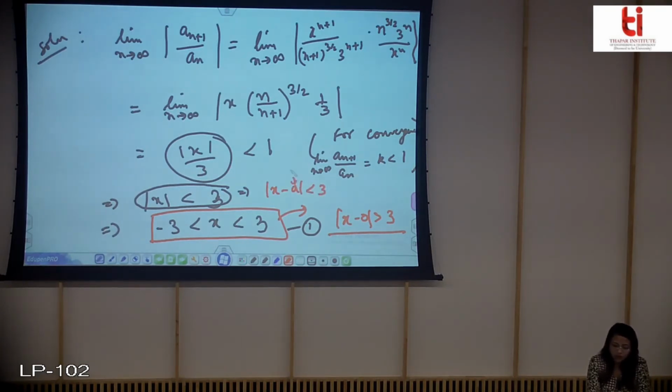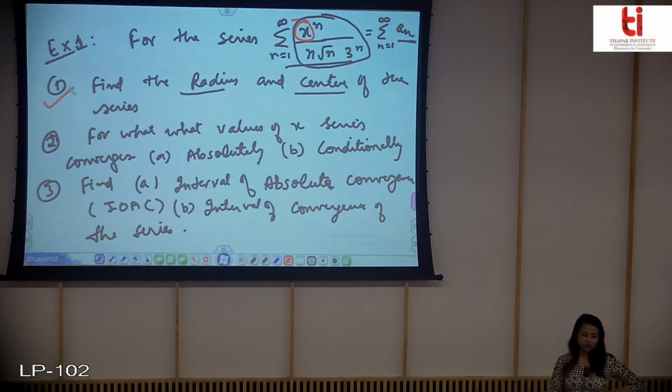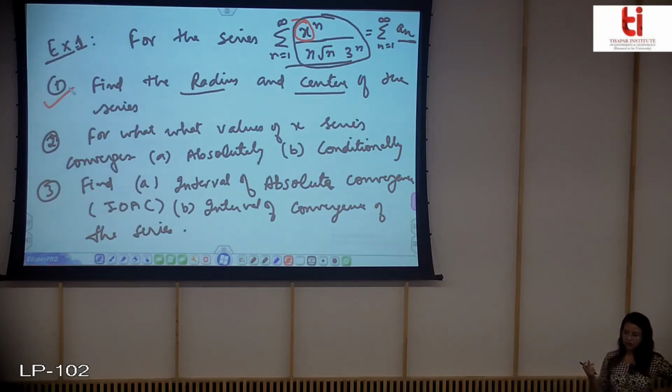So here the value of a is 0 and r is 3. So your radius of convergence is 3, and the center of the series will be equal to 0. So the first part was to find the radius and the center of the series. The radius of convergence is 3 and the center of the series is 0.